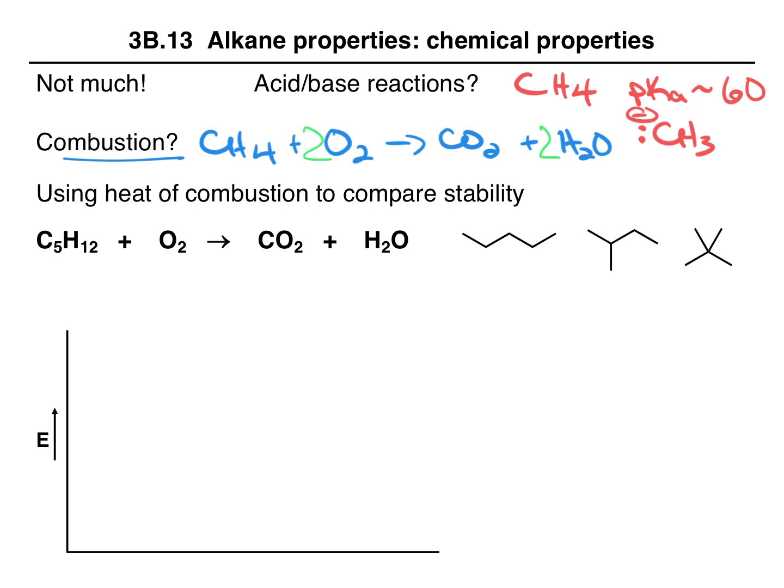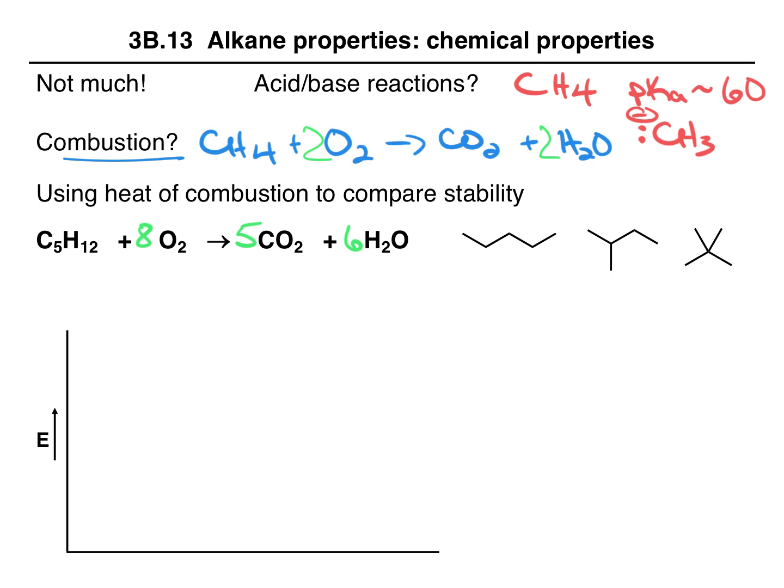However, combustion can be useful if we use the heat of combustion to compare stability of different compounds. Let's say we're looking at the 3 different isomers of pentane. They all have the same molecular formula, C5H12. If we balance this equation, we need 5 molecules of CO2, 6 molecules of water, and then 8 molecules of oxygen. Because these have the same molecular formula, we're talking about the exact same balanced equation.